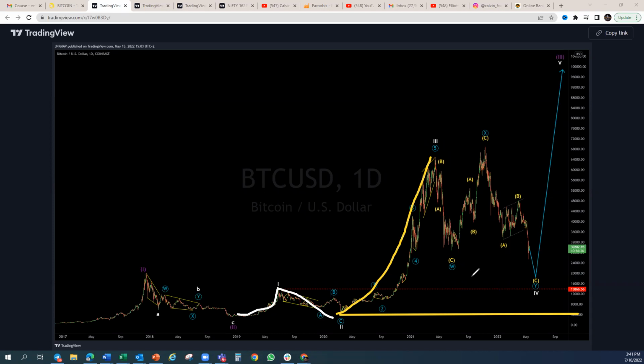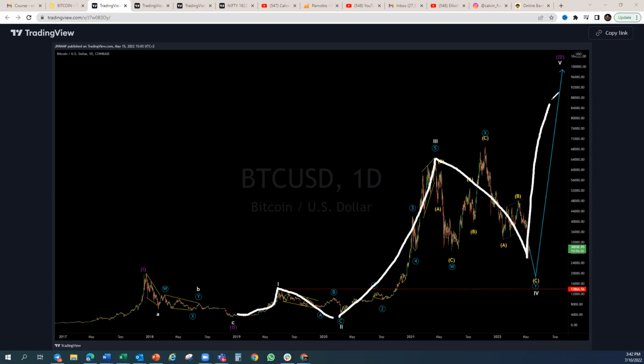But we look at the technicals, so we're not just looking at the market randomly. What are the technicals showing us? So this is the chart that we've got, and this is what we're looking at as far as Bitcoin is concerned. Look at the white degree. Our white degree here is showing us that we're looking for an impulsive move into 1, 2, 3, and this whole thing as a wave 4 and then upside. And that is only the lower degree of this 1 to here.